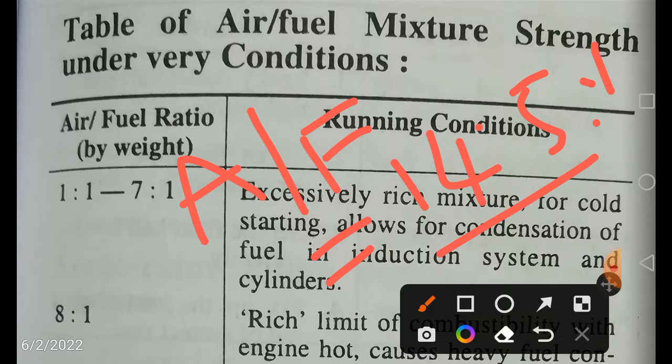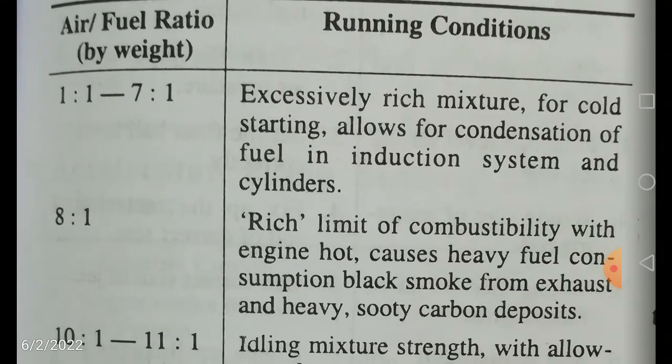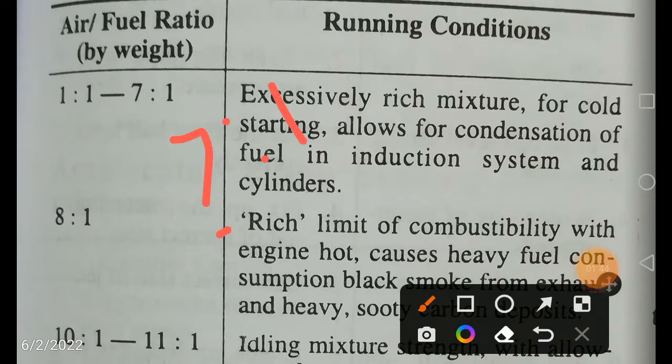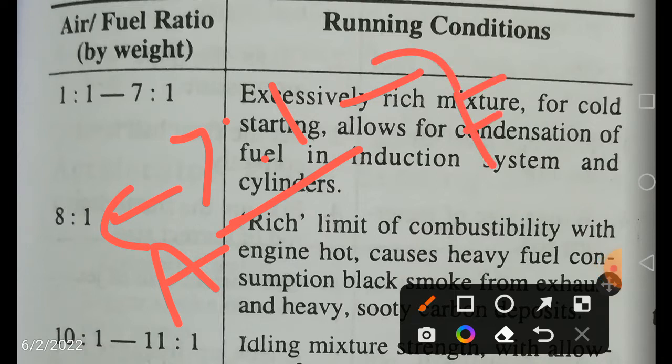But here, engine operating conditions and requirements differ from requirement to requirement. So let us see the mixture requirements based upon the running conditions. Definitely you can expect at least one question out of this particular table, because there are various requirements. Let us see one by one. This is 7:1, which means 7 parts air and 1 part fuel.